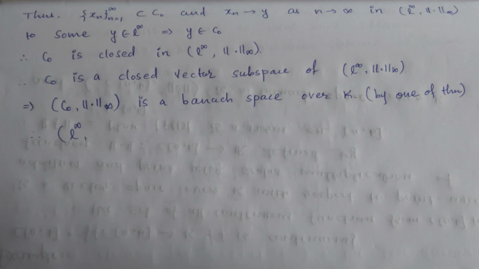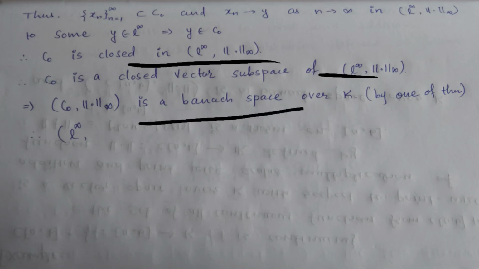So C0 is closed in L infinity with this infinity norm, and C0 is a closed vector subspace of the space L infinity with infinity norm. So we can say that C0 with the infinity norm is a Banach space over K, from the theorem, right?